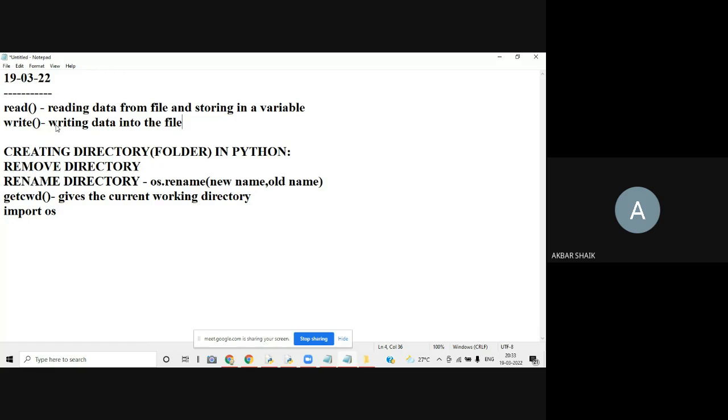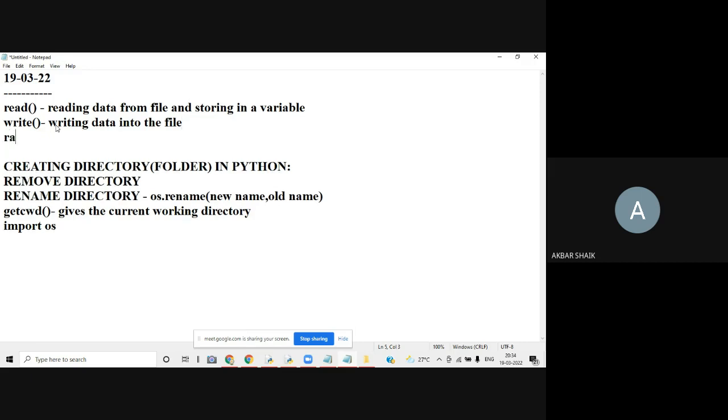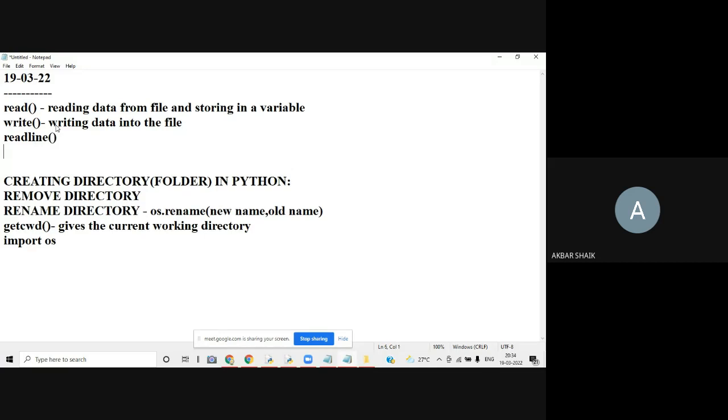Apart from this read and write, we have some other operations also, the functions which are used in the file handling concept of Python. So those functions are readline, which is one function, and readlines, which is one more function.